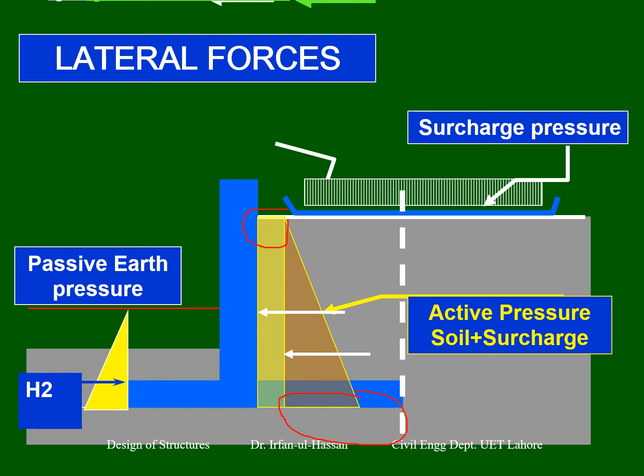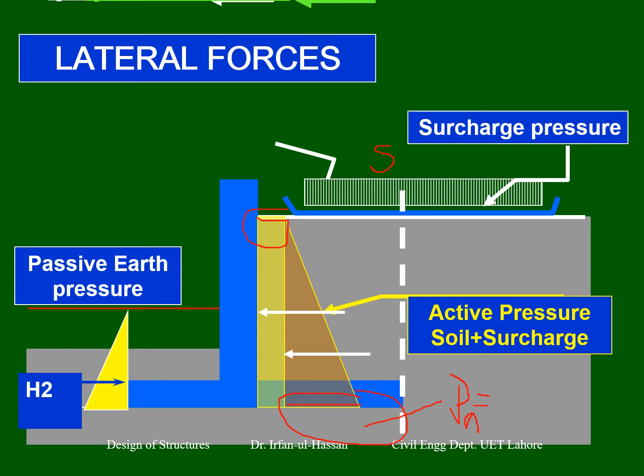I have told you already that the active earth pressure is P active equals Ca into gamma H. This maximum ordinate is Ca into gamma of the soil into height of the backfill. What is the ordinate of the surcharge pressure? This is Ca into S, where S is the surcharge pressure, the UDL acting on the soil. This UDL ordinate is S. So Ca into S will be the lateral effect of the vertical surcharge load.